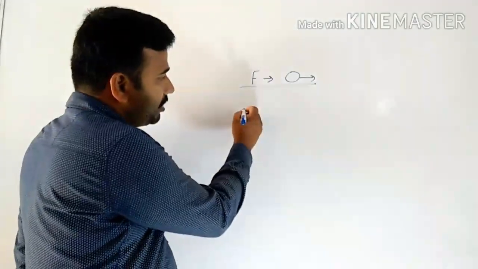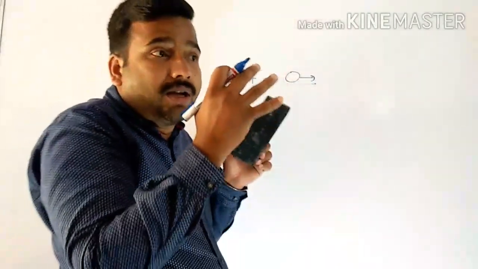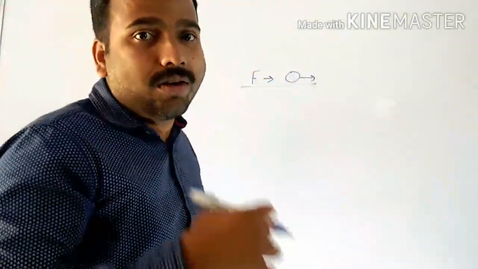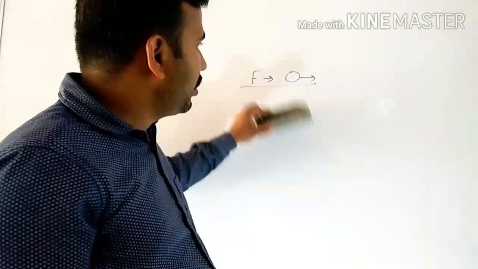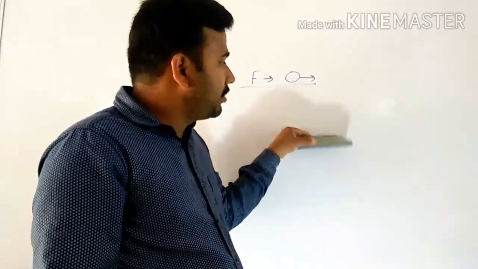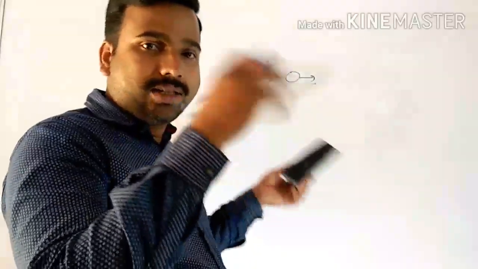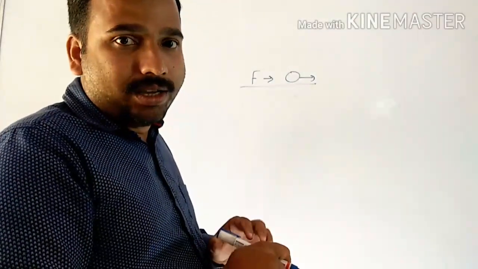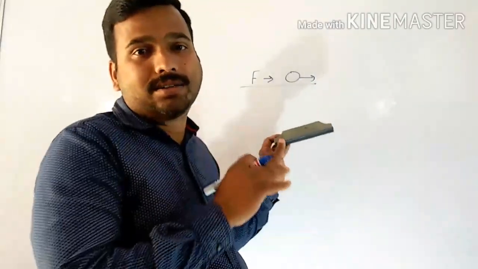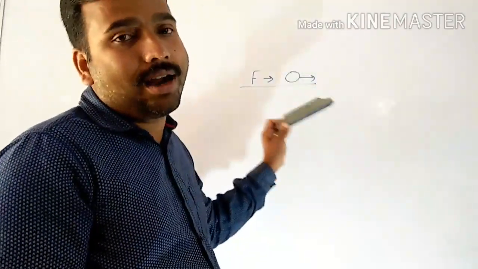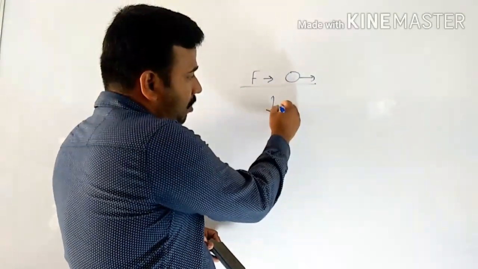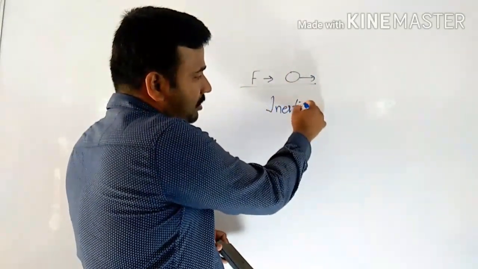So one more term is that every object will resist a change in its state of rest or motion. Suppose you keep this particular object at one particular place, it will remain there for any long time. It will not move unless it is disturbed by an external unbalanced force. So that particular property of an object is known as inertia.